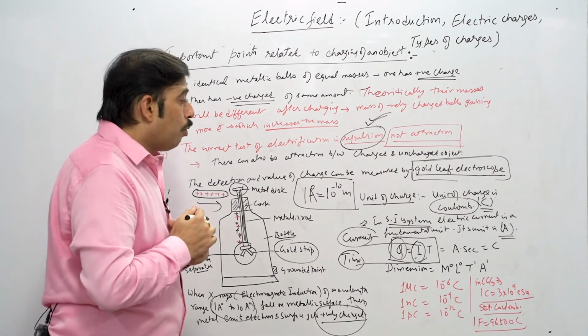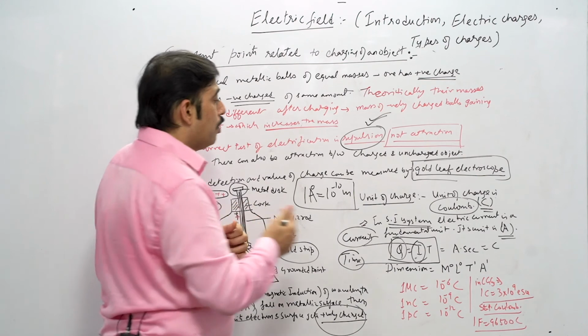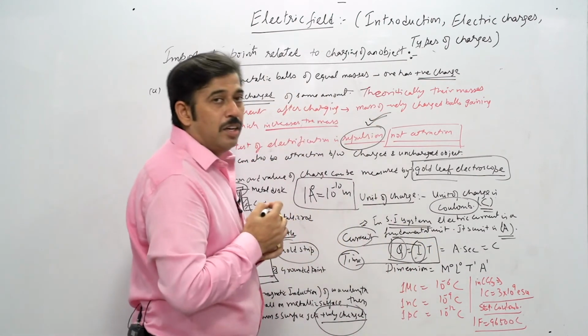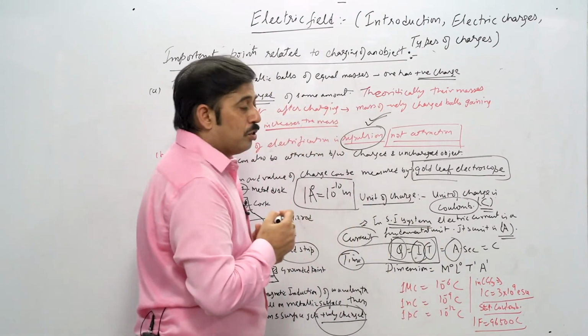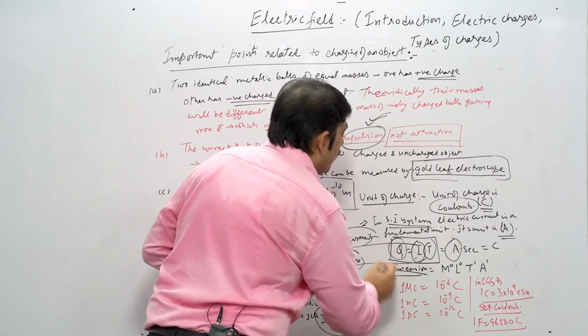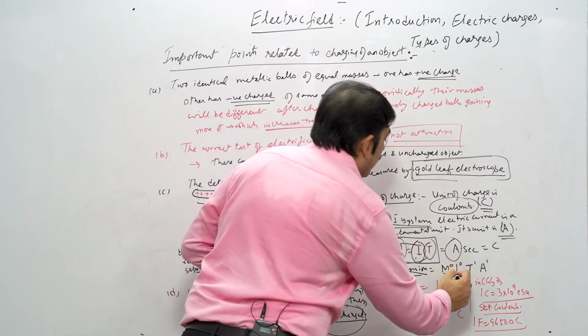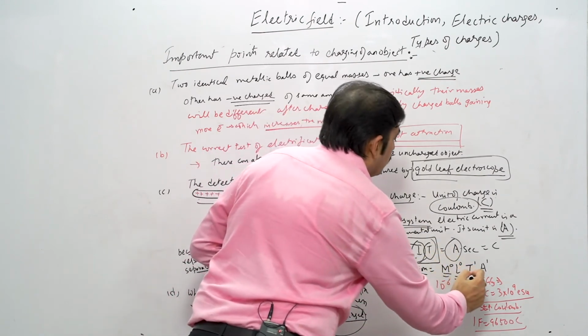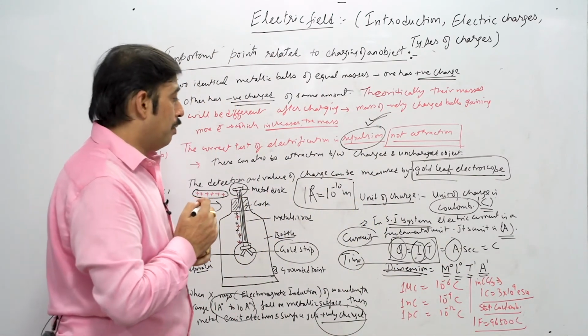So how can the dimension of Q be given? Very easily we can find out, because we know that I is the current, which is shown by the ampere A, and T has the unit seconds. So we can write the dimension of charge as M with exponent 0, length exponent 0, time exponent 1 and current exponent 1, because it has only ampere.